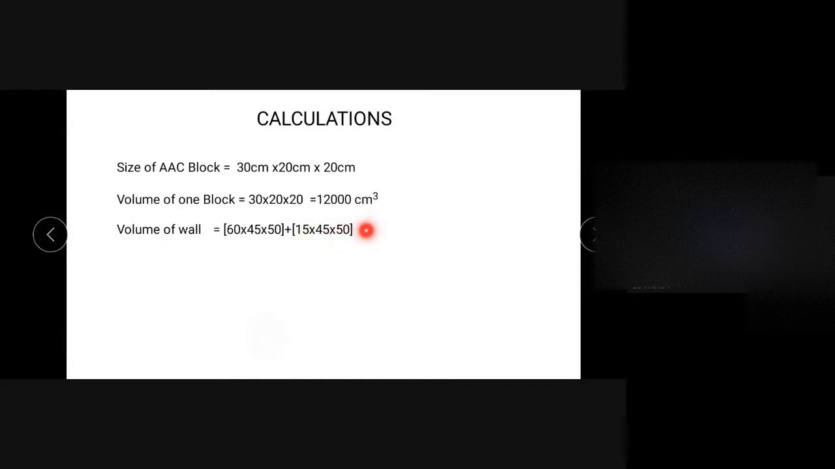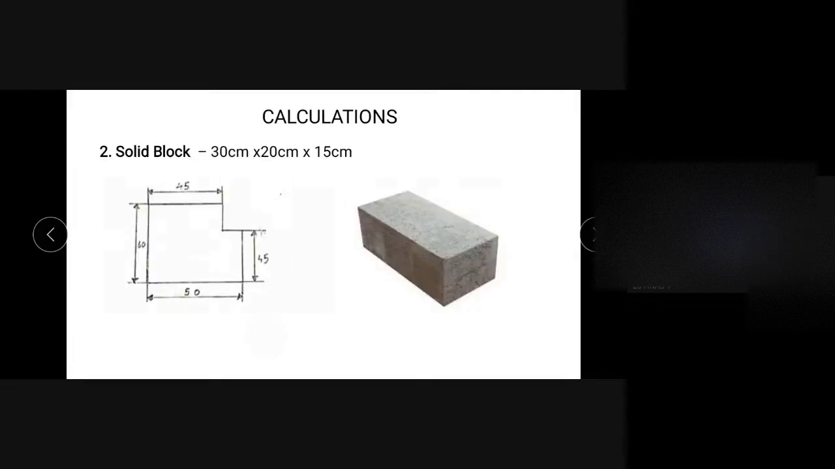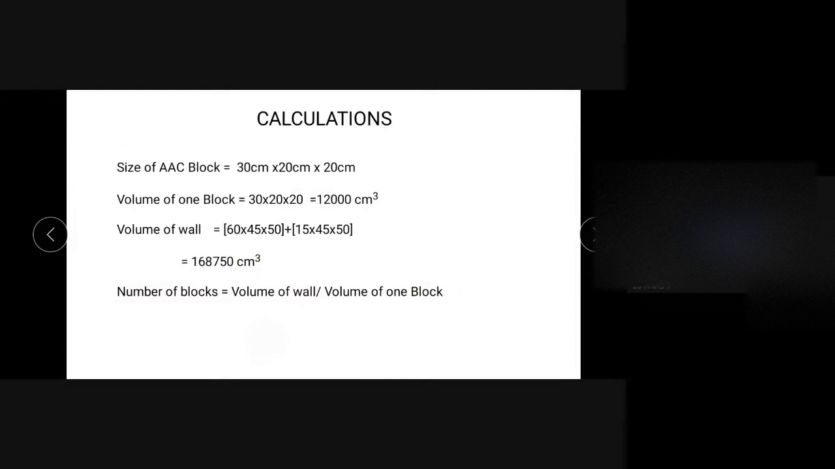You can use any method. The thing is that we need the total volume of the wall. Next, we get the answer, and the number of blocks means the volume of the wall divided by the volume of one block. Likewise, we get the number of blocks, so that you have to calculate. So this is all about one single building unit, that is the AAC block.